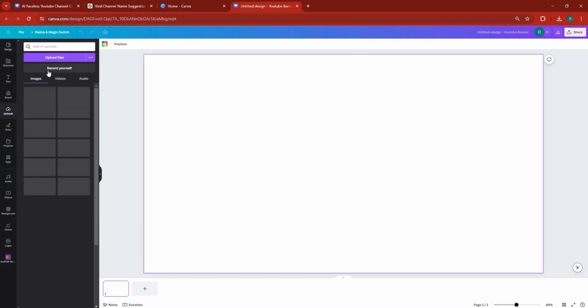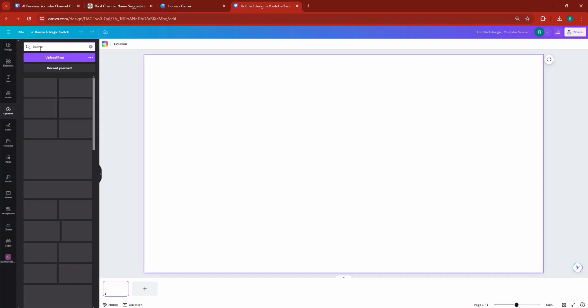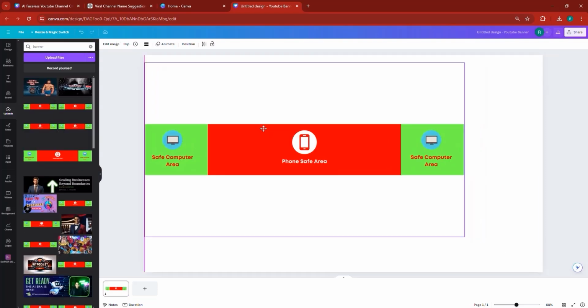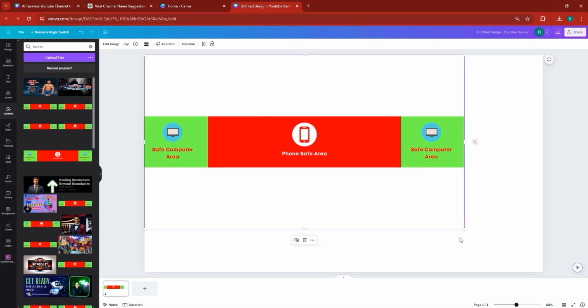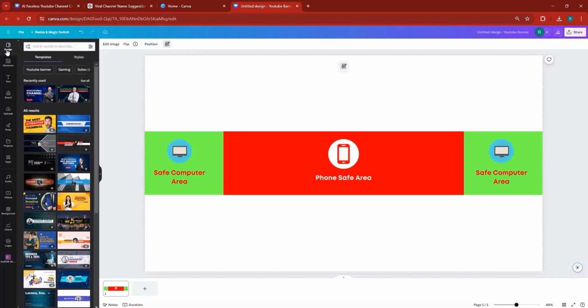So if I click on upload right here and search for banner, I would be able to find this particular banner here. So I could just put it like this and make it fit in, lock the position. Then I can go to templates, and there's a bunch of templates that we can use here.